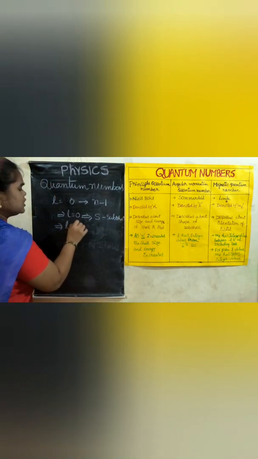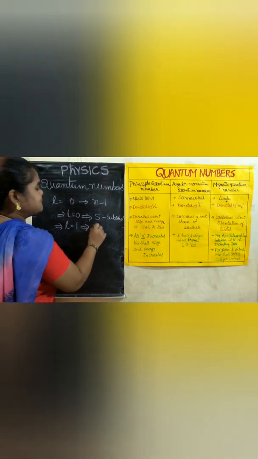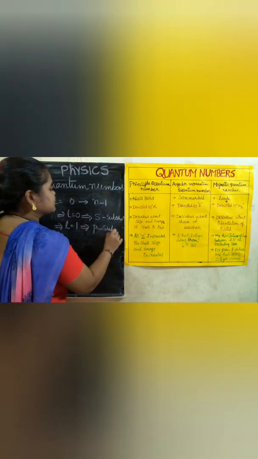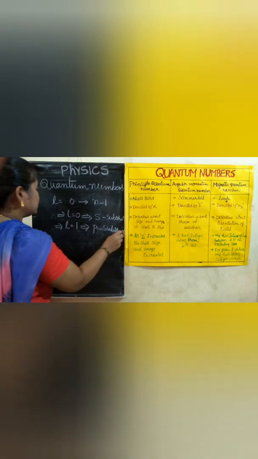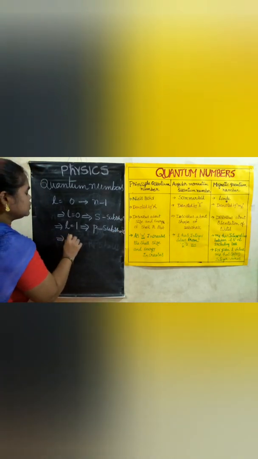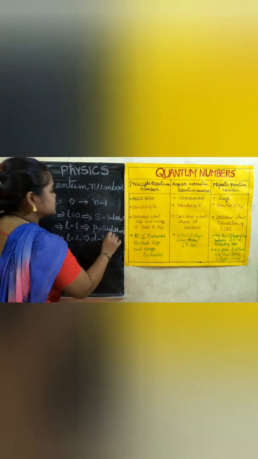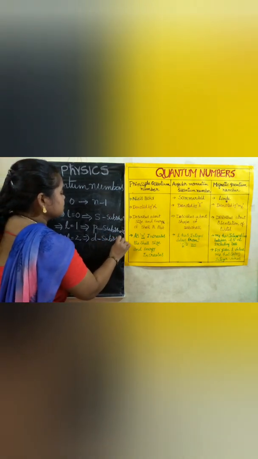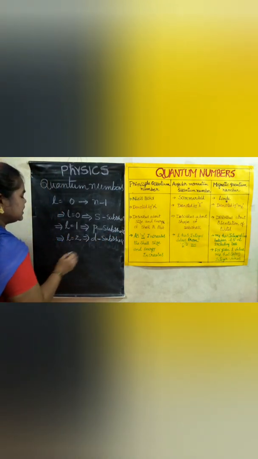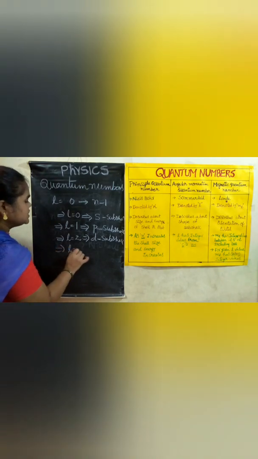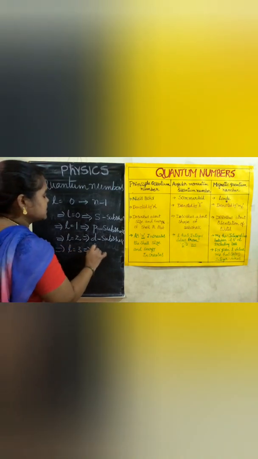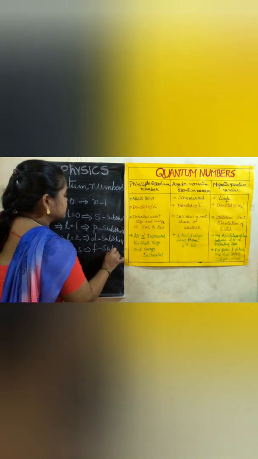If L is equal to 1, that is P subcell. If L is equal to 2, that is D subcell. So what is the name of the subcell? D subcell. If L is equal to 3, that is F subcell.